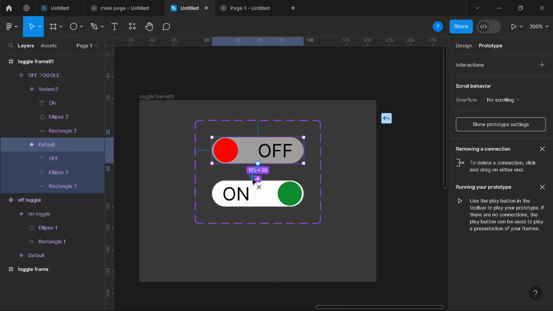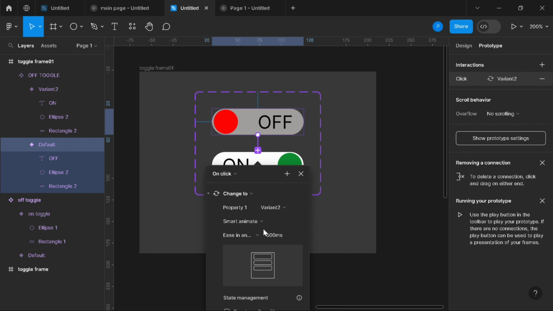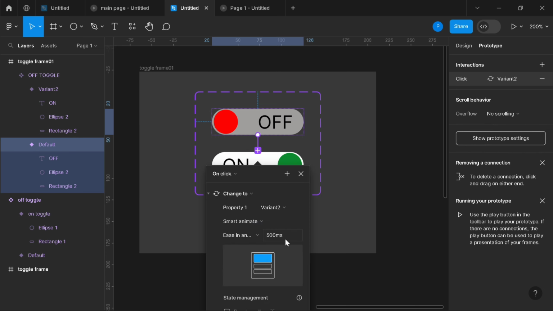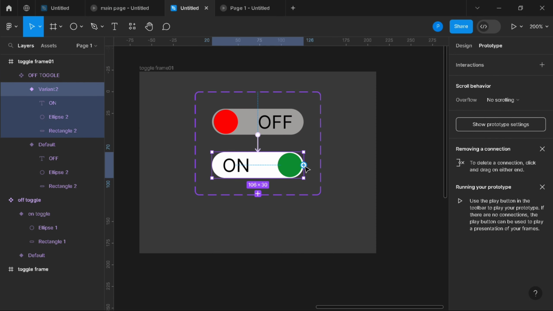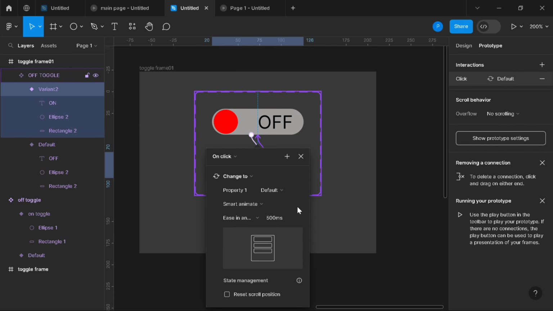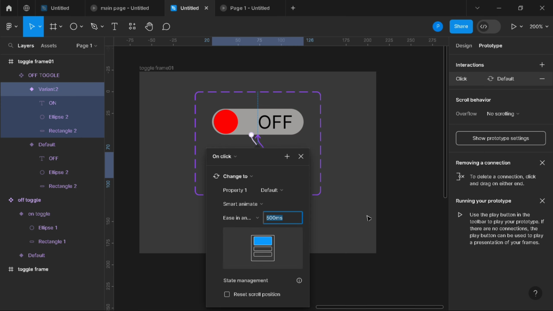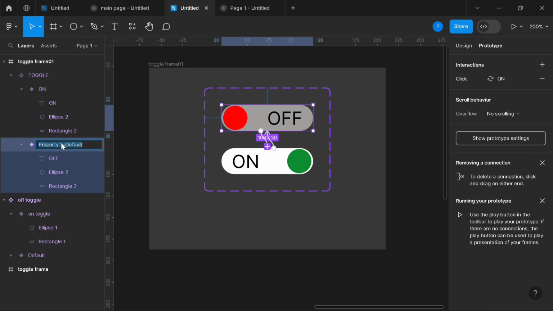Click on the prototype section and click an object. You can see an arrow popping from that, and drag it to the other variant. While doing that you can see some options popping up, and click the second variant. You can see a blue plus icon. While clicking that you can see the arrow popping, and drag the arrow to the first variant and name the two variants on and off.